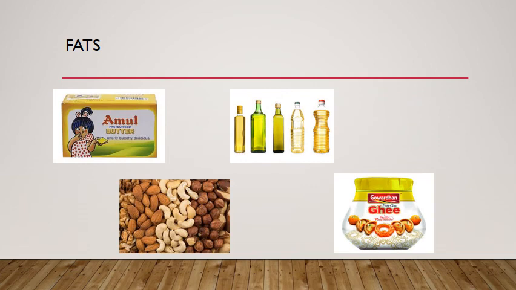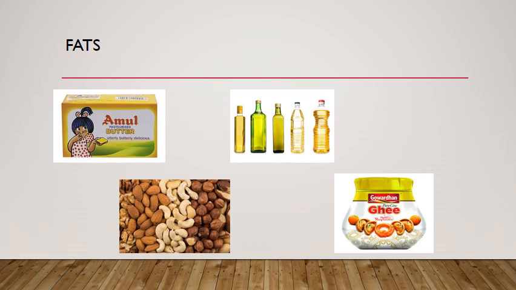Now next we have fats. Fat also gives energy to our body, but it gives more energy than carbohydrate. As we have learned, carbohydrate gives energy to our body, but fat gives more energy than carbohydrate. It also keeps our skin smooth, and the extra fat can be stored in our body and insulates our body from cold weather.